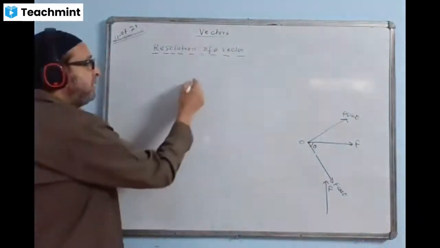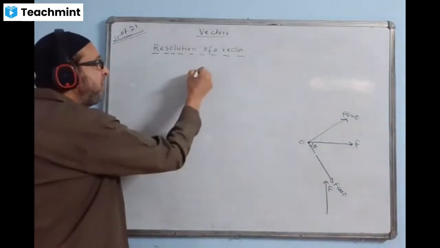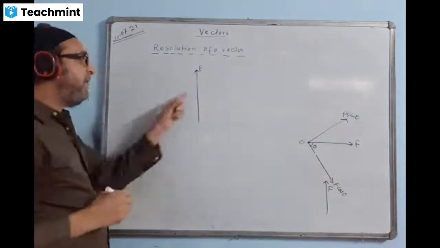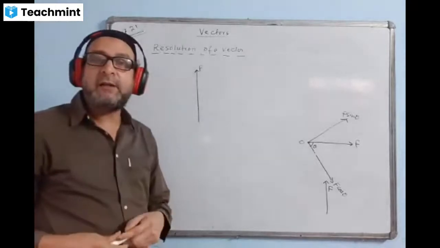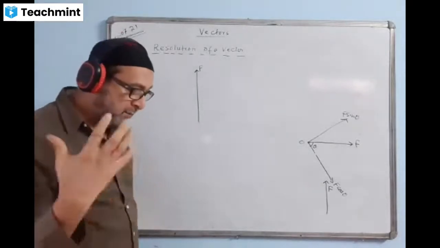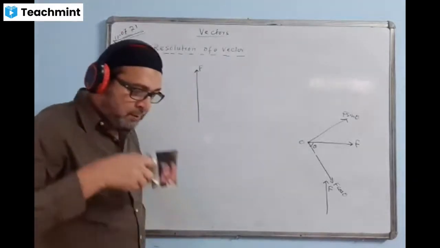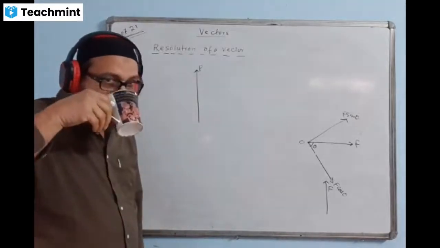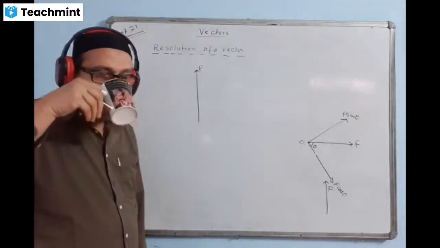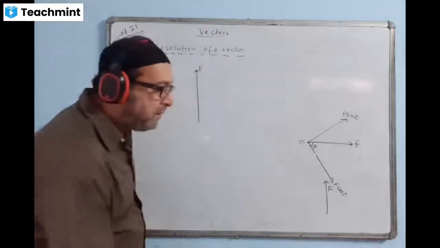Similarly, just now I drew it, one force is like this, F. Can we break into horizontal and vertical components? Please respond fast. Yes, sir.